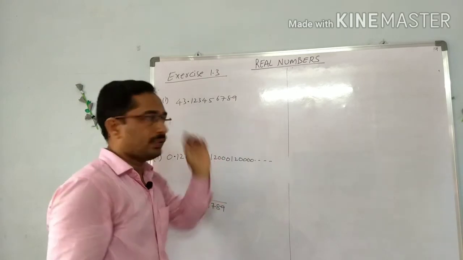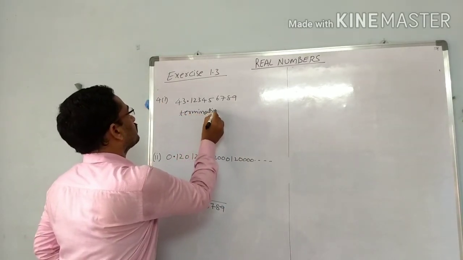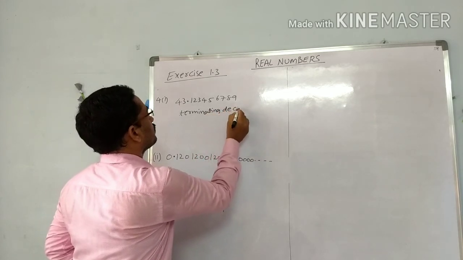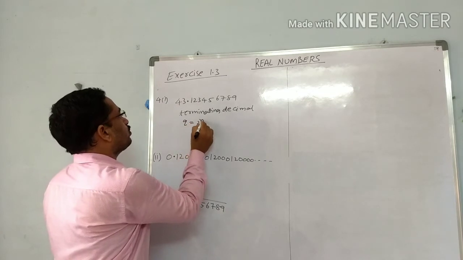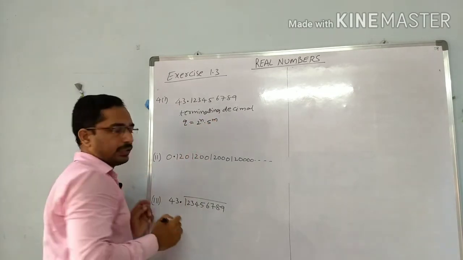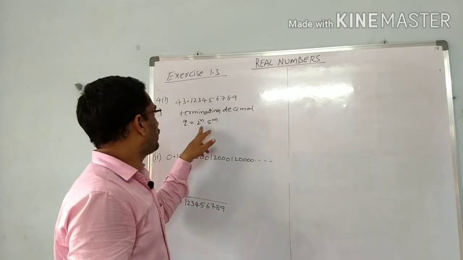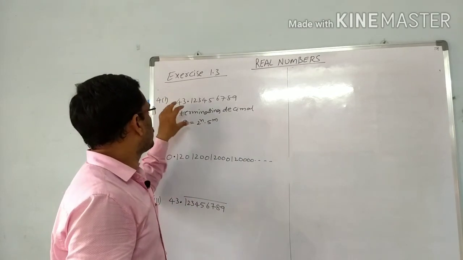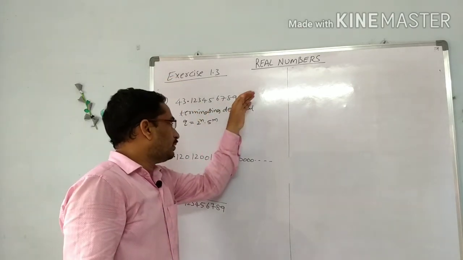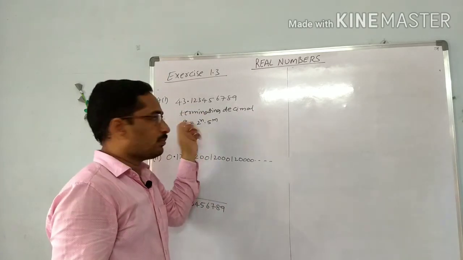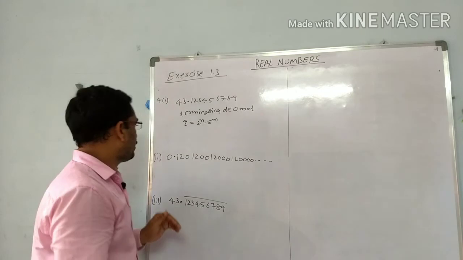In a terminating decimal, the denominator q is of the form 2 power n into 5 power m. So here we can express 43.123456789 in the p by q form, where q must be of the form 2 power n into 5 power m.